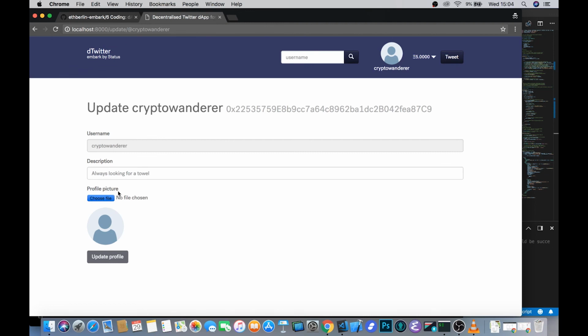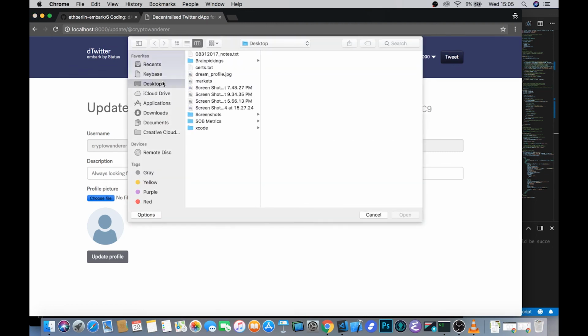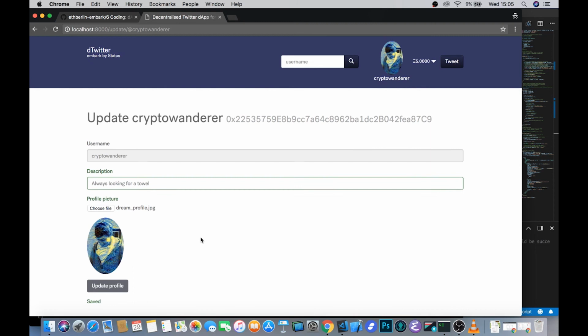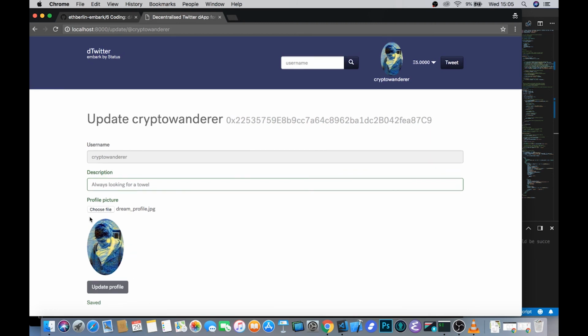So let's maybe choose a file to upload to IPFS for our user profile. Once we've chosen that, we can click upload profile, and this is now stored in IPFS and being displayed on our front end, which is really, really cool.